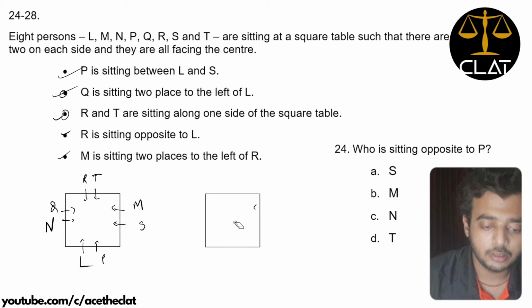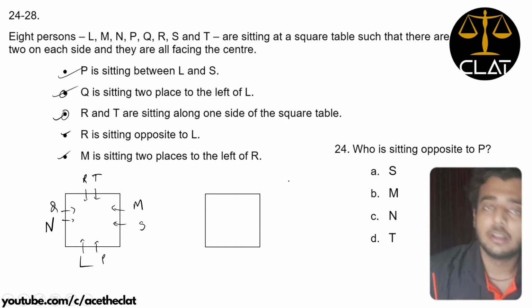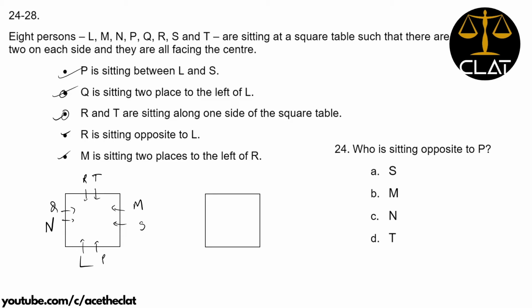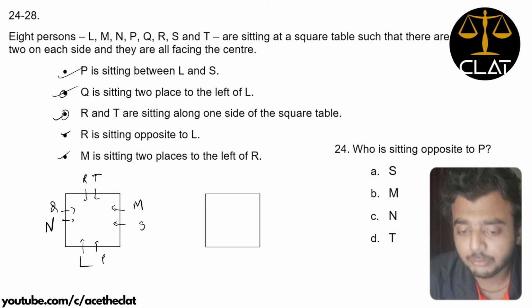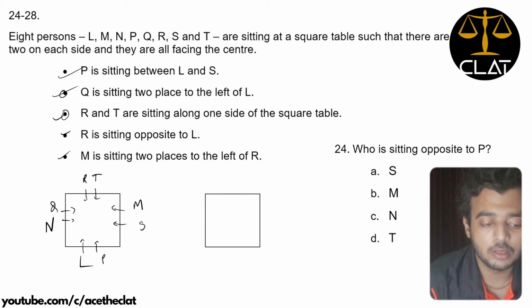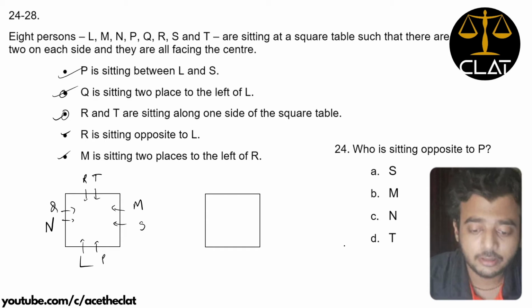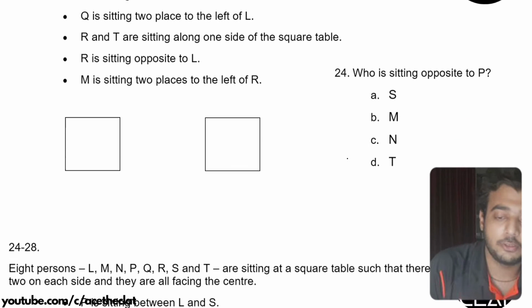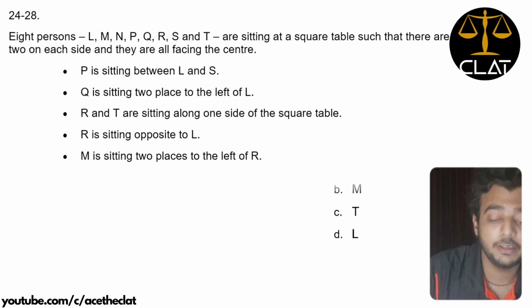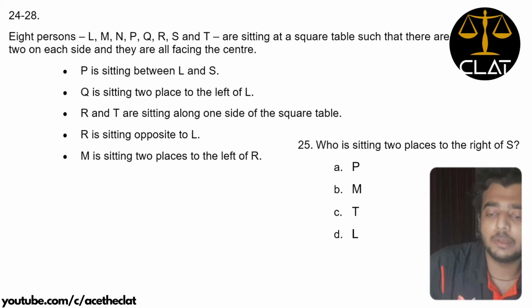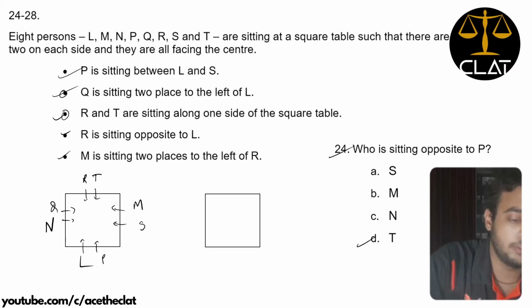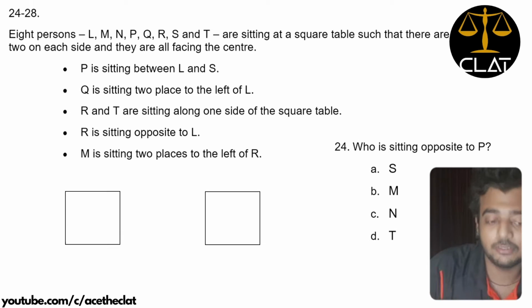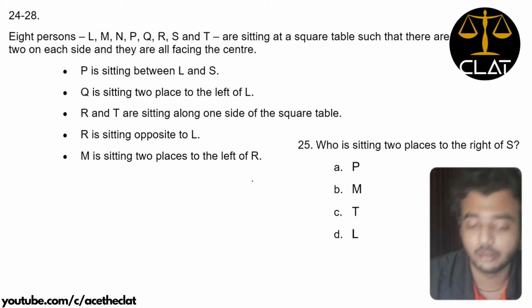We can erase this one and just quickly start answering the questions. At most, this diagram should have taken you 2 to 3 minutes to draw because this was a fairly easy question, right? Question 24 says, who is sitting opposite to P? From the diagram, it is absolutely clear that D is sitting opposite to P. Hence, mark it and we move ahead. In this question, who is sitting 2 places to the right of S? S is over here, 2 places to the right of S. T is sitting 2 places to the right of S.